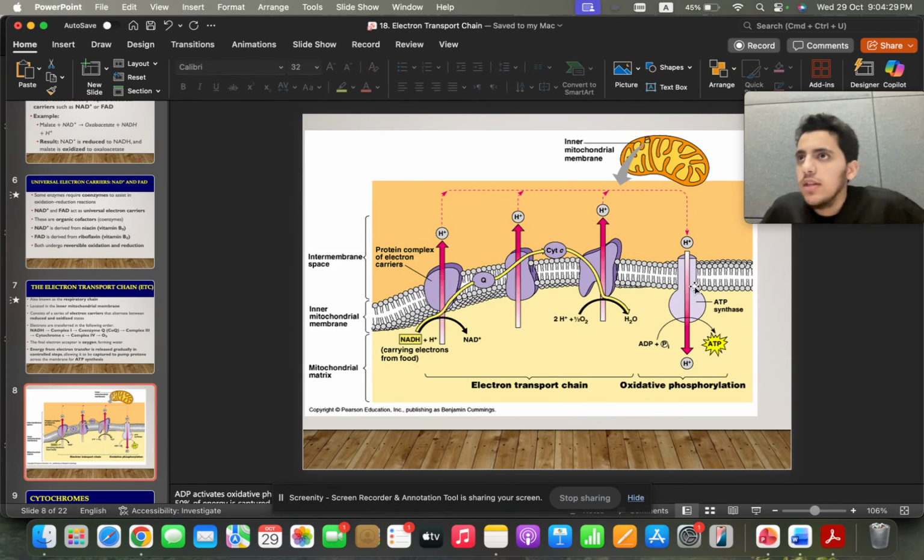Now, okay, you talked about NADH. What about FAD? Same exact thing, but rather than complex 1, it goes to another complex called complex 2. It's going to be between those. And what's the major difference between complex 1 and complex 2? Complex 2 will oxidize FADH2 and will take its electrons, but it will not pump a proton up. So it only moves the electron into the coenzyme Q, and then the oxidative phosphorylation will just happen the same as normal. And that will be important later when we talk about ATP production per NADH and FADH2.